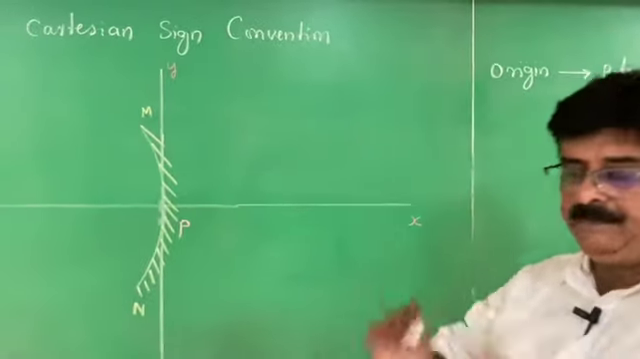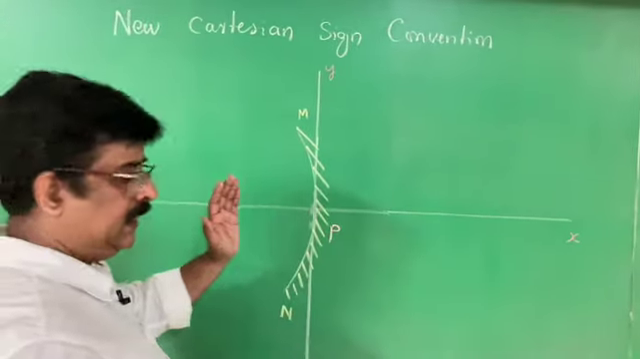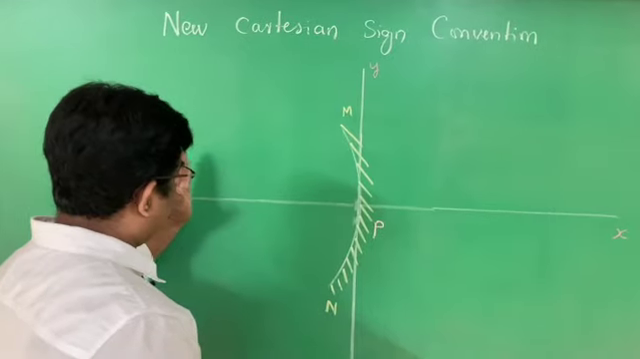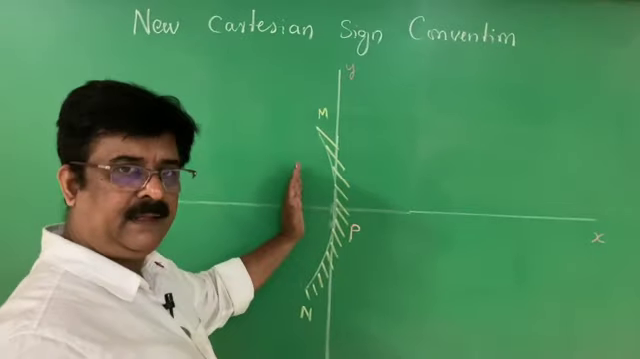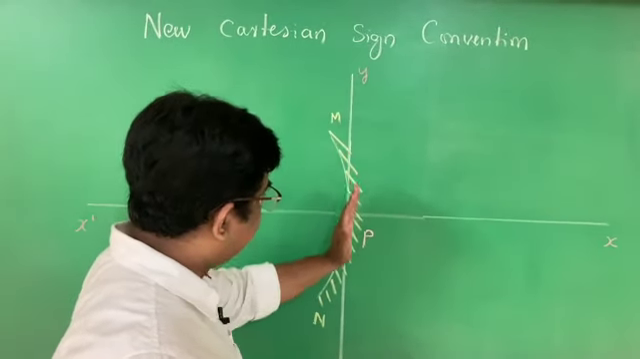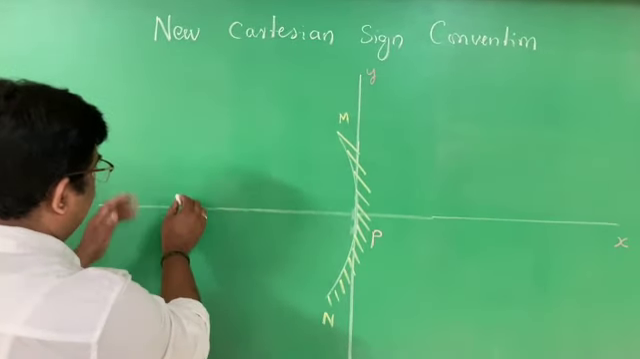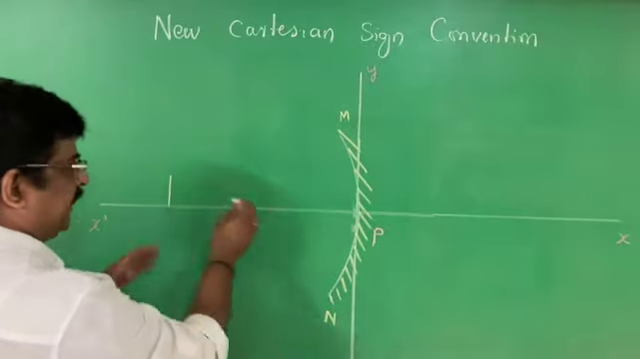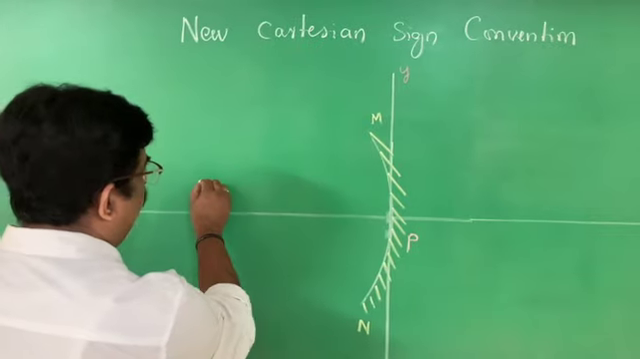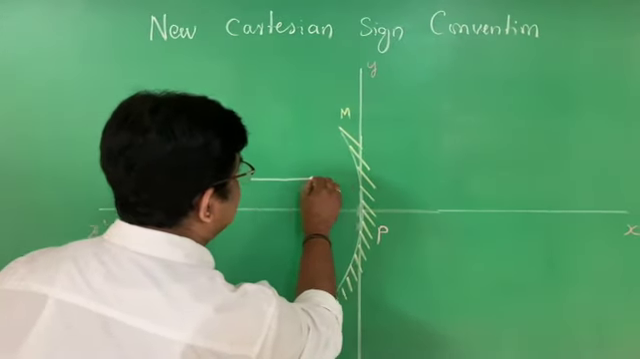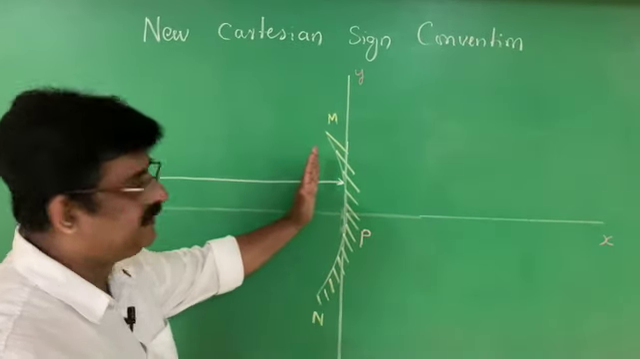And then the second part is always the ray of light coming from the object is taken from the left side. Our reflecting surface is facing the left side. Therefore, the object should always be kept on the left side of the coordinate system. Therefore, the ray of light comes from the left side.